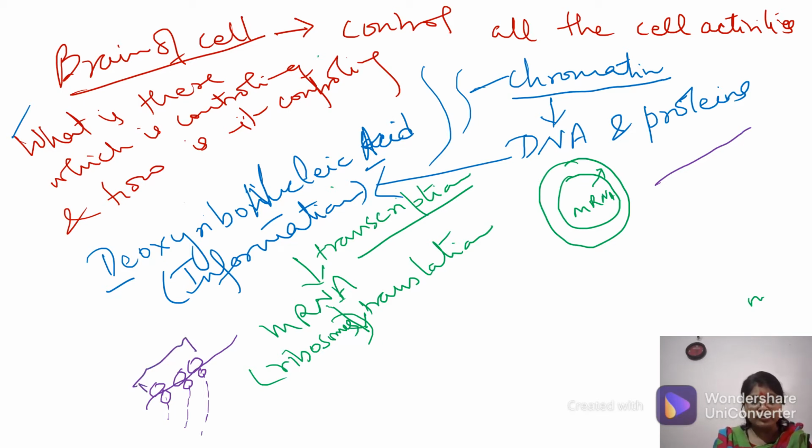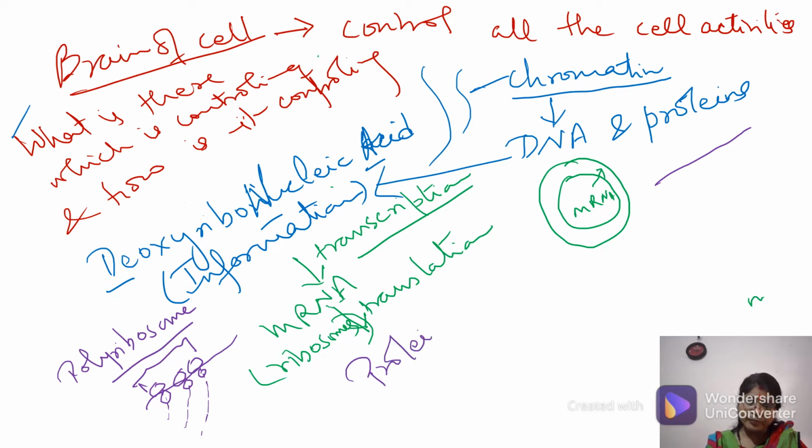I'm just introducing these terms right now so that you become aware of them, and when I come to ribosomes I will talk about it. So ribosomes help in translation, in the formation of proteins. Looking at the information which has come from DNA to messenger RNA, which I told you is in a coded form, it gets decoded and then proteins are formed depending upon the message it has.